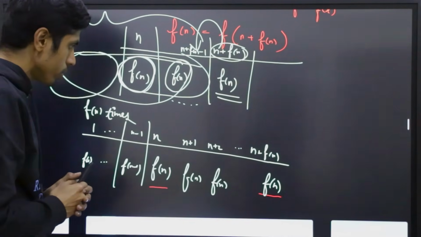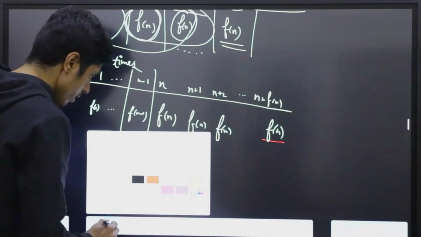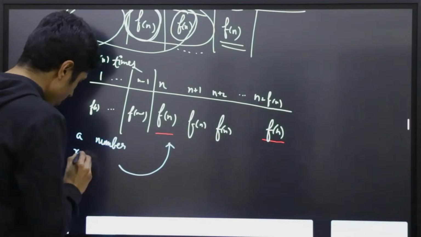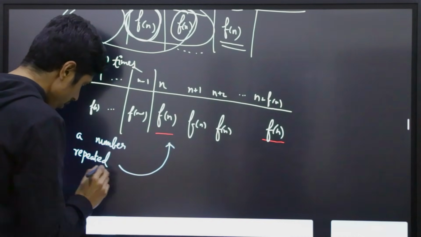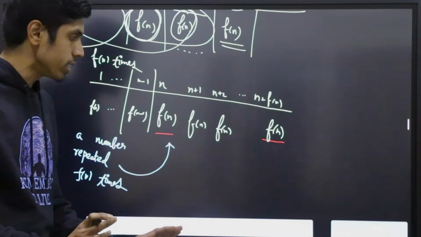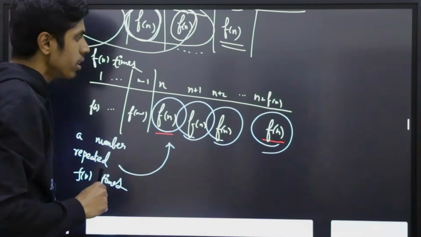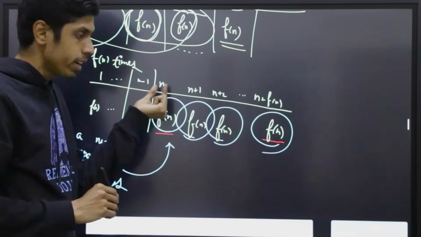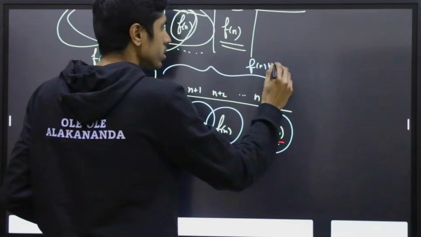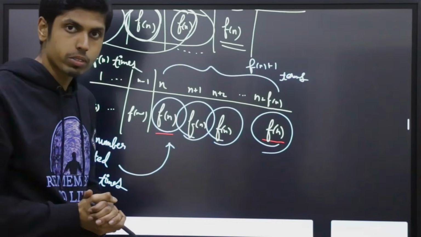Now if this is the scenario, notice that a number, what does this signify? A number repeated f of n times, and that is the maximum frequency. But now here you have f of n repeated how many times? f of n from n to n plus f of n. Totally there are f of n plus 1 terms. Therefore, f of n itself repeated f of n plus 1 times.